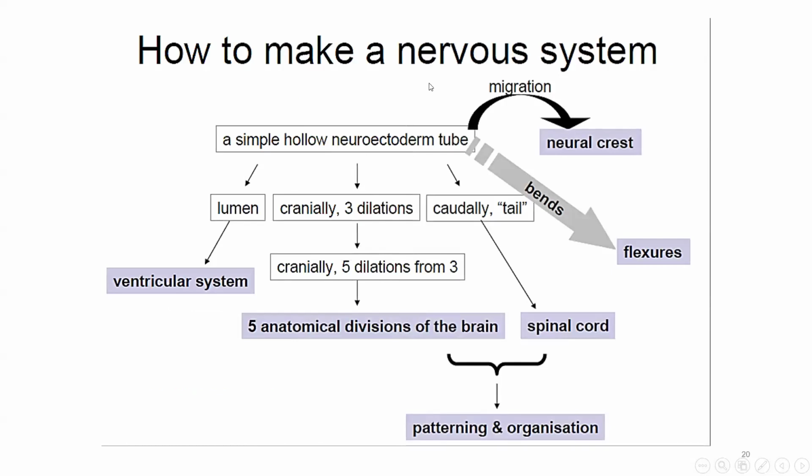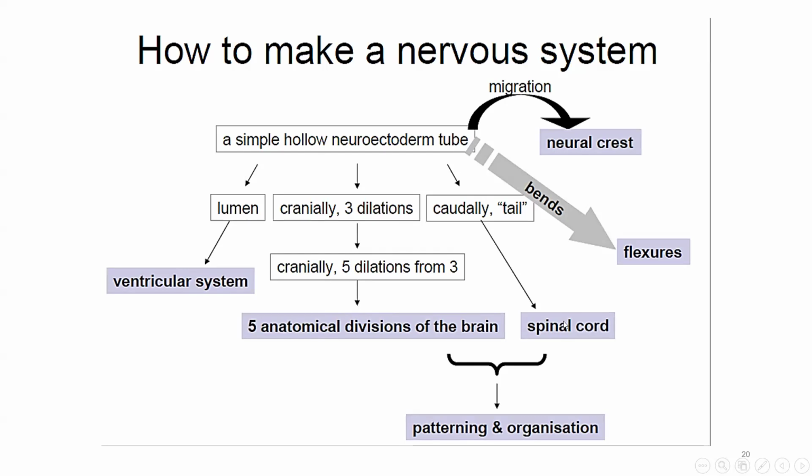How to make a nervous system? The development of the nervous system begins from a simple hollow neuroectodermal tube. The cells on the edges of this tube will migrate to form a neural crest. Then the lumen will form the ventricular system. 3 dilatations on the cranial part will form 5 dilatations that form the anatomical divisions of the brain. And caudally, the tail will form the spinal cord.